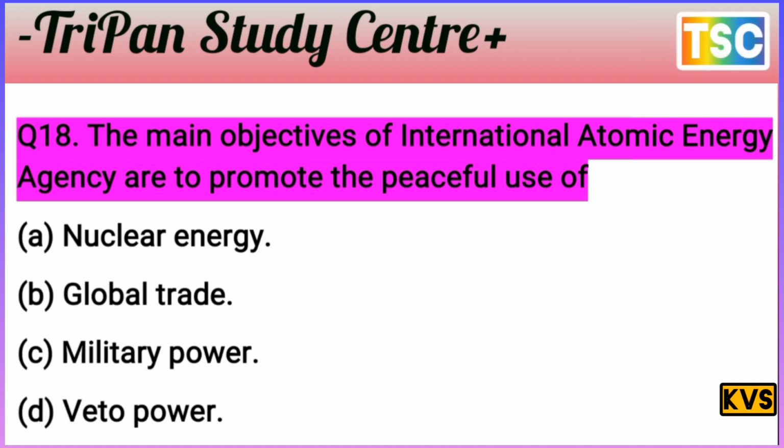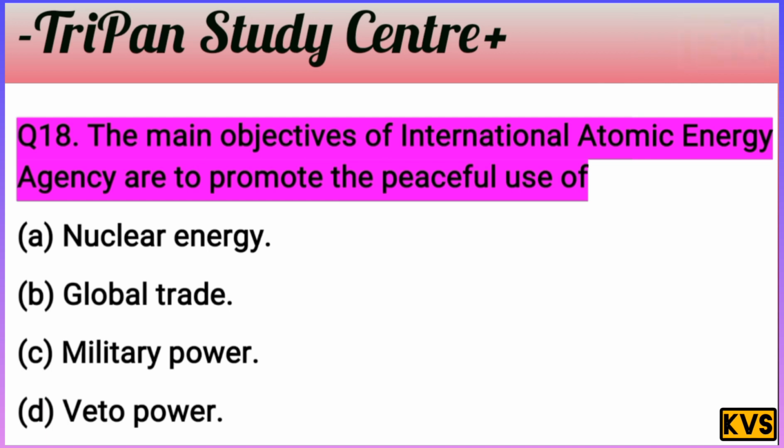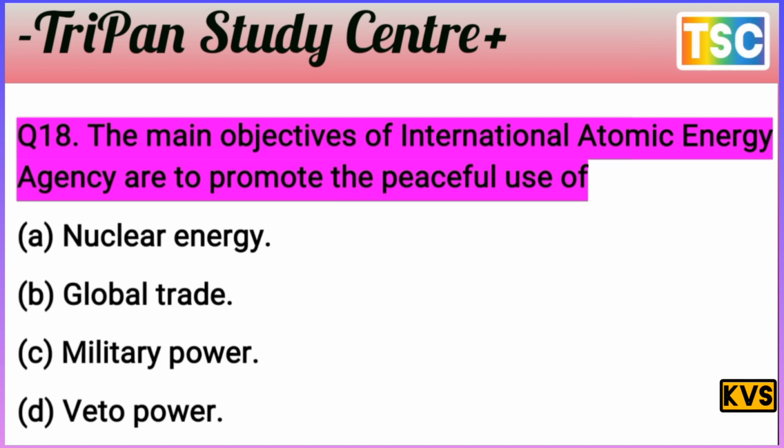You must have a thought of your answer. Let's see what is the answer to this question. The question is clear. The main objectives of the International Atomic Energy Agency are to promote the peaceful use of. The options: A, nuclear energy; B, global trade; C, military power; D, veto power.